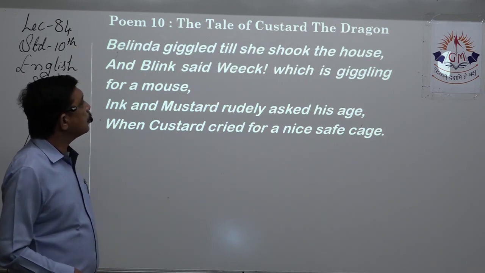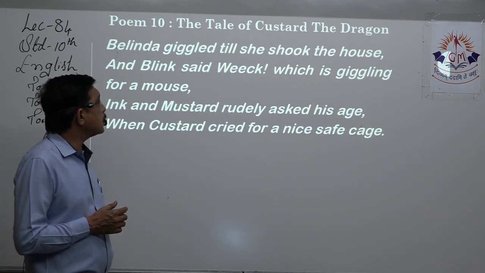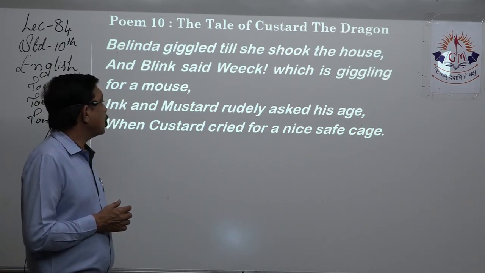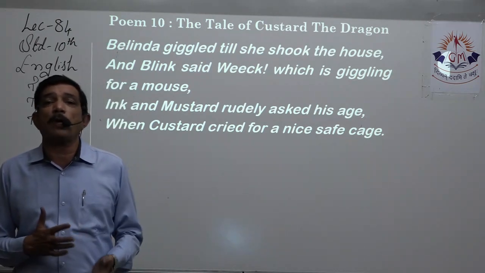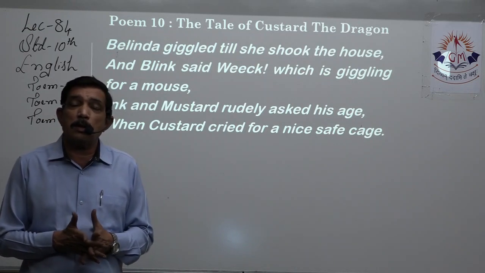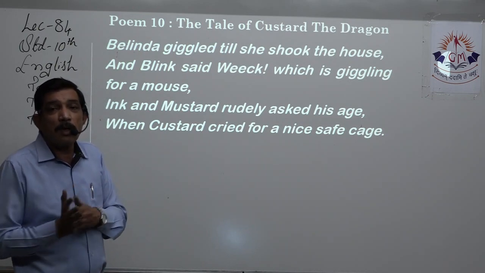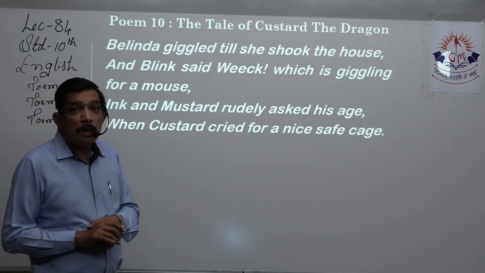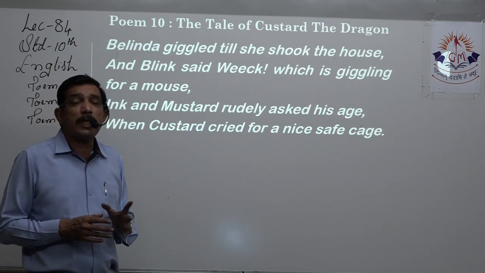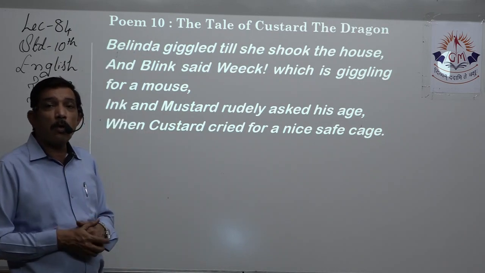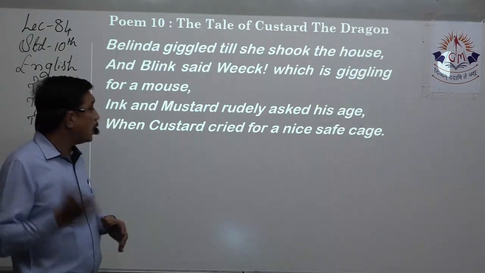Belinda giggled till she shook the house, and Blink said, "Weak," which is giggling for mouse, and Ink and Mustard rudely asked his age when Custard cried for a nice, safe cage. Here, poking fun at the dragon is still continuous. Belinda giggles. Giggle is a small little sound of laughing, right? A small giggle is not heard much over a distance, but she giggles in such a way that the echo finds itself in the whole house, and the whole house is shaking with laughter. So, is she giggling or is she laughing that way?